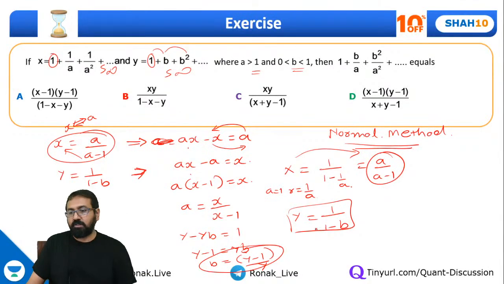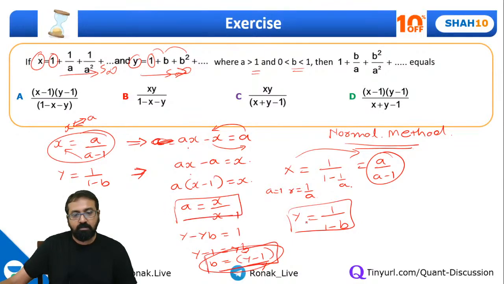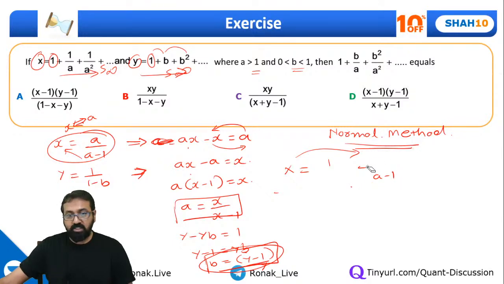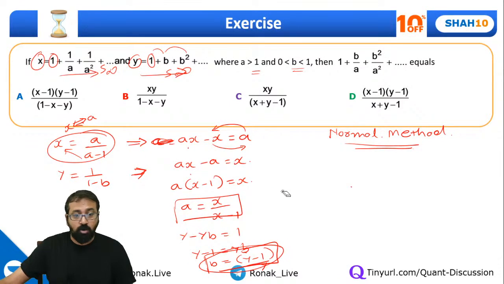Is there any confusion? See, what I did is I first found out what x and y are. So I know x is this progression, y is this progression. From x and y we found the value of a and the value of b. Now let me write over here. Let me erase this part first. I hope all of you are able to understand this. Correct? Okay, fine. We are going ahead with the normal method. See how complicated it is.